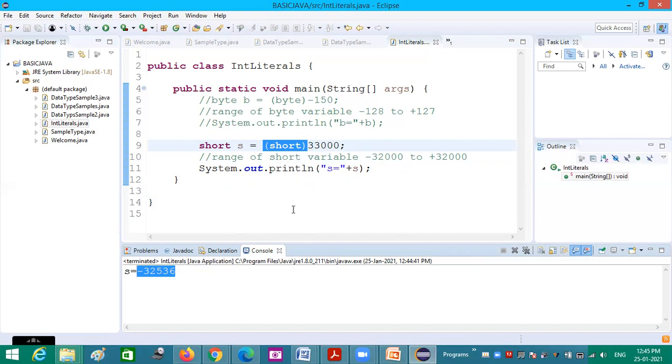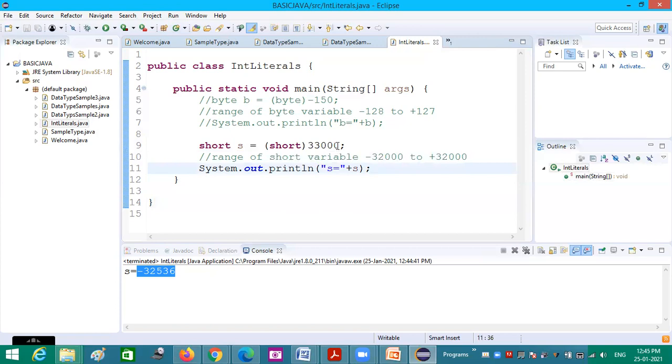But the same 33,000 I can store in an integer: int i equal to 33,000. This will work without any confusion because it takes 4 bytes.